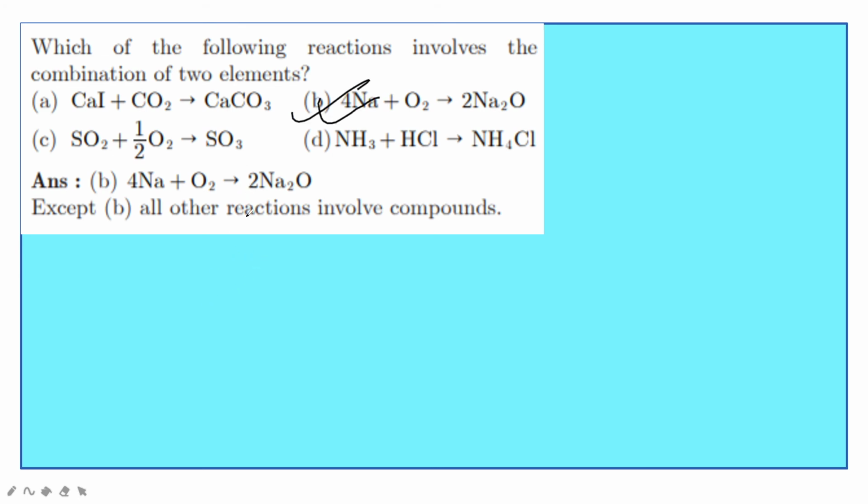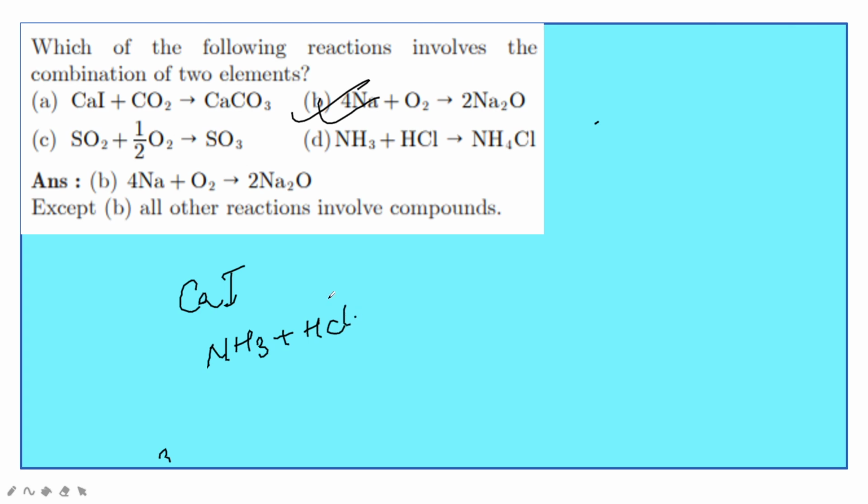So here 4Na plus O2 gives rise to 2Na2O, and all other reactions involve compounds. CaI is a compound. Okay, calcium iodide is a compound. NH3 is a compound.